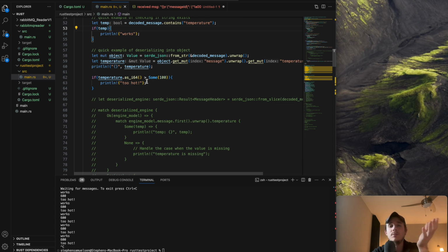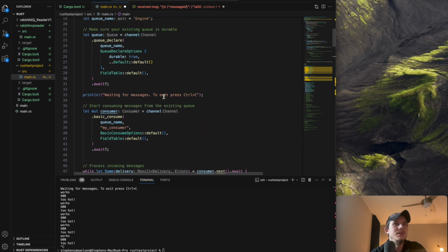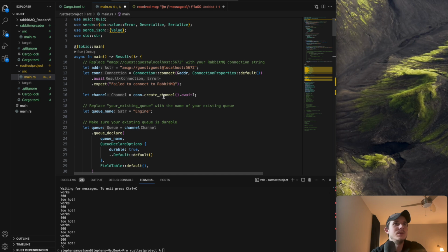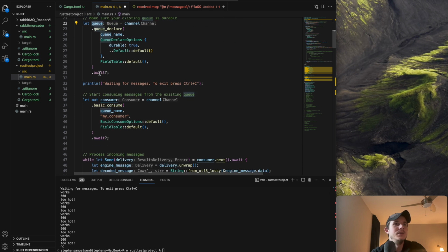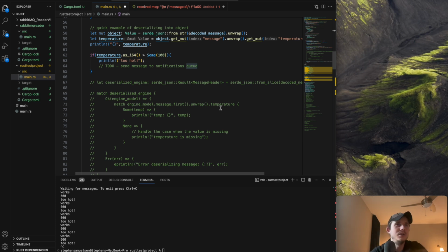But the next part of this is going to be implementing, I guess I'll add a to-do, this part here: send message to notifications queue. So we got to make the queue, and then we got to send the message from Rust to there. I'm just waiting to see what errors I encounter trying to post a message to a queue. I really hope I don't, because I think the code I looked at initially is basically just built on this, and I've already declared the queue. But I don't know, I'm sure I'll end up in another rabbit hole trying to figure this out.